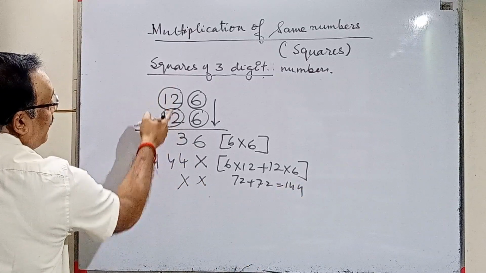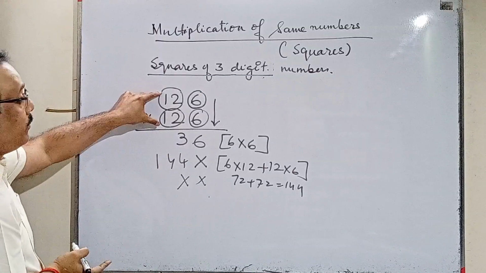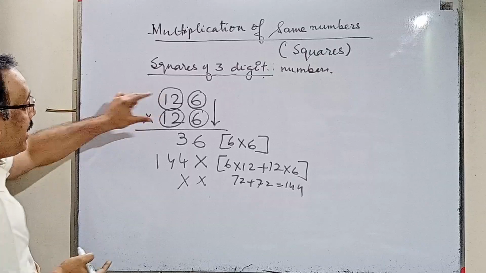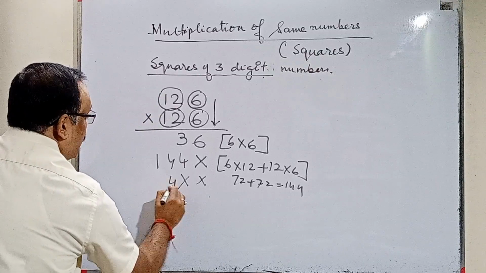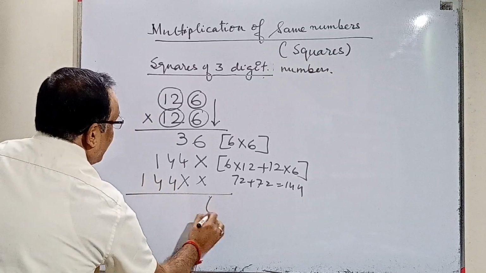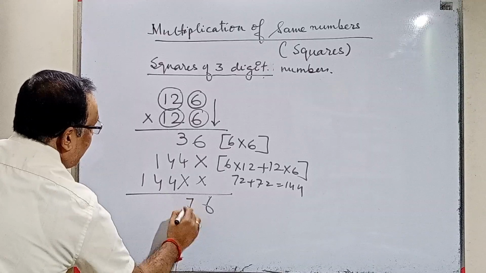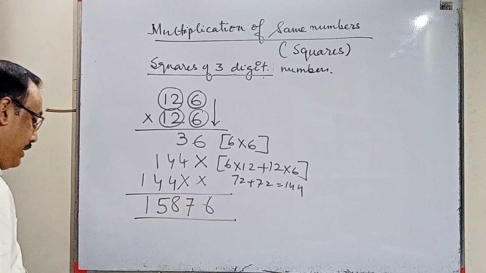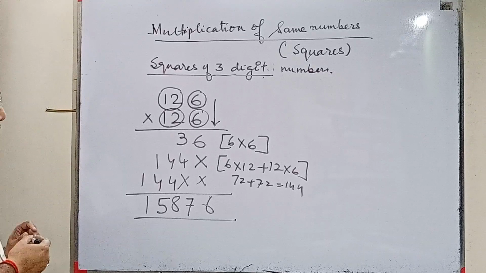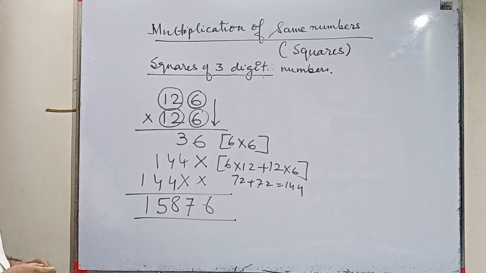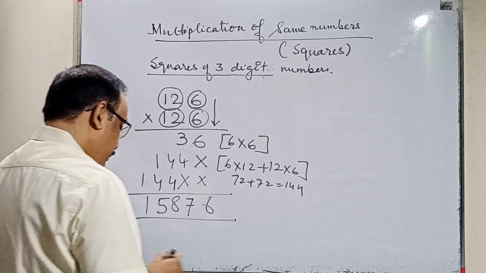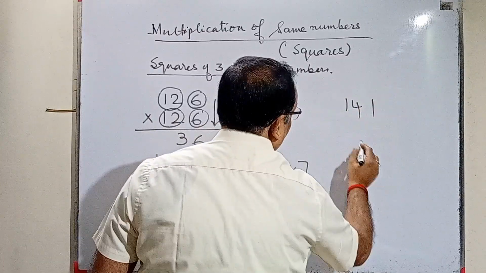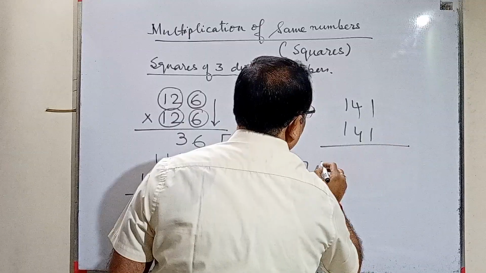Now we'll multiply 12 into 12. Now see, that is what I told you that time. The square table of 12 is now required. 12 square, what is 12 square? 12 square is 144 again. So 144 will write. So add 6, 3 plus 4 is 7, 4, 4 is 8, this is 5, 1, 5, 8, 7, 6. Hope you have followed this. Now I'll give you a sum to try. You can try this. 141 into 141.